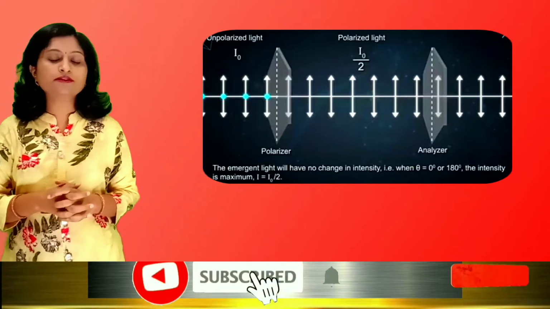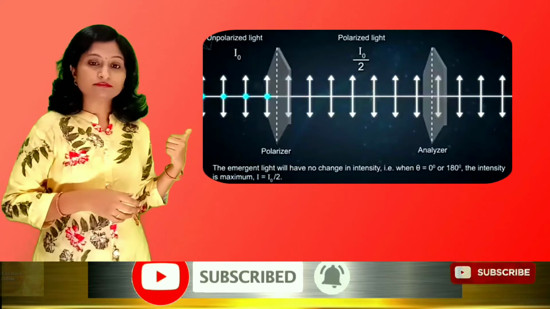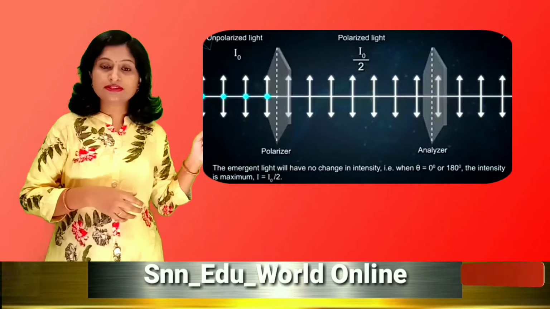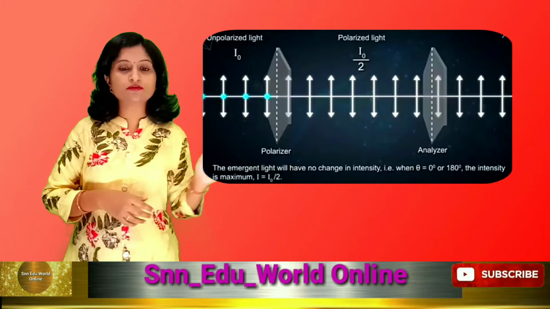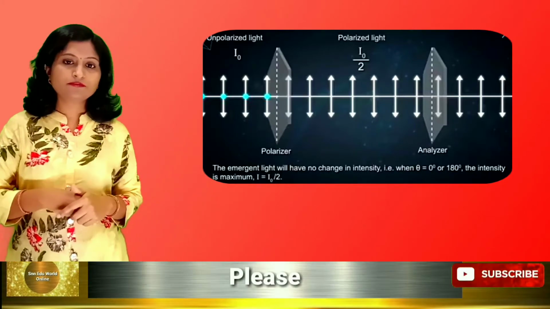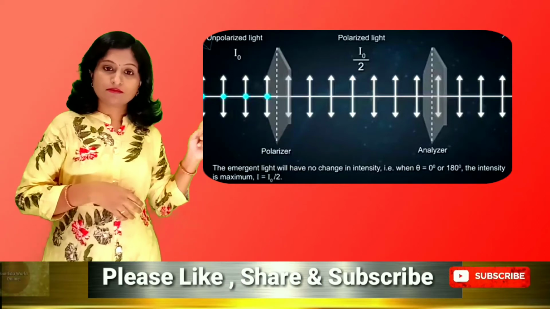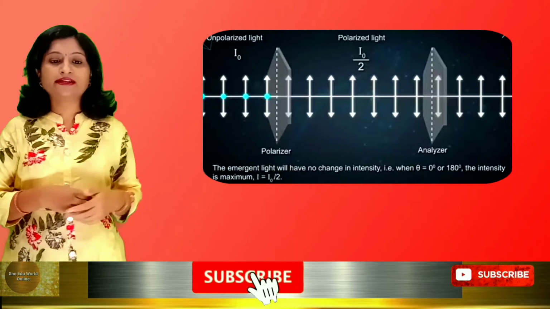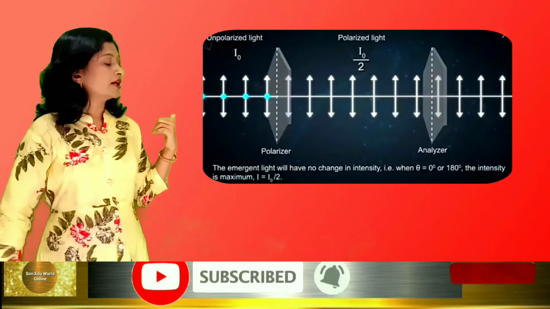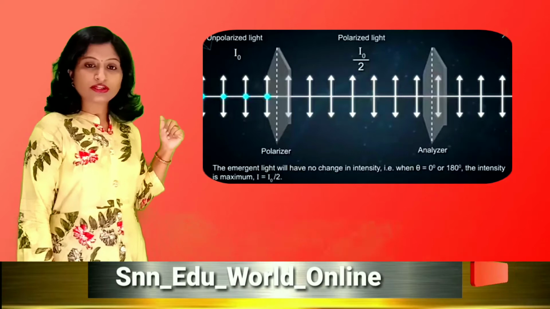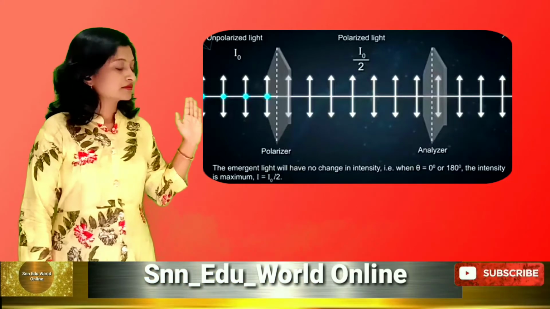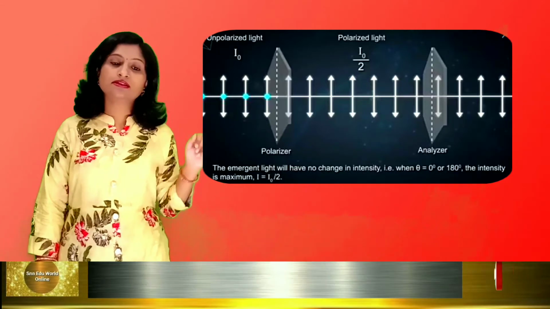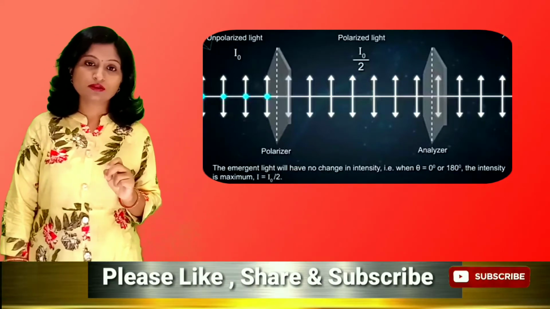So for that we are using two crystals here. The first one is called a polarizer, and the second one is also a polarizer, but here we are using it as an analyzer. Both are of the same size, same shape and same material. Now observe here, unpolarized light from the left hand side is passing through the polarizer. It is unpolarized light; let its intensity be I0.